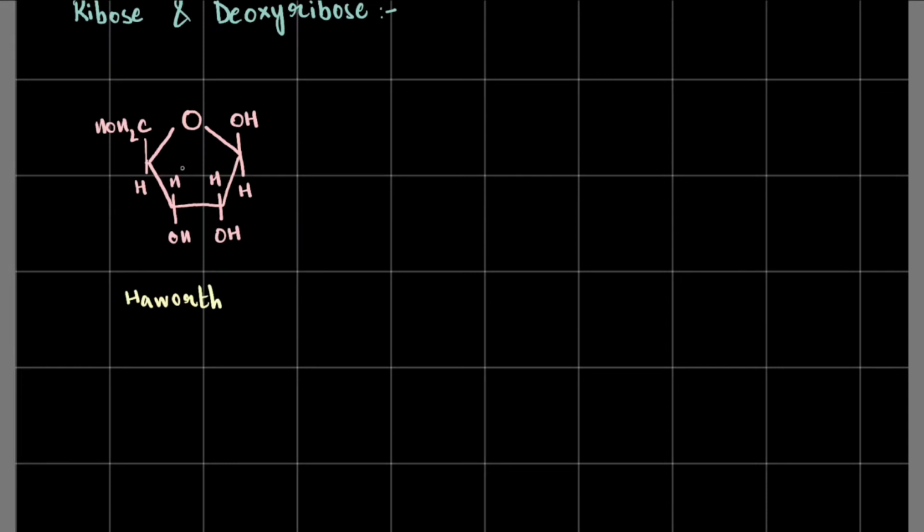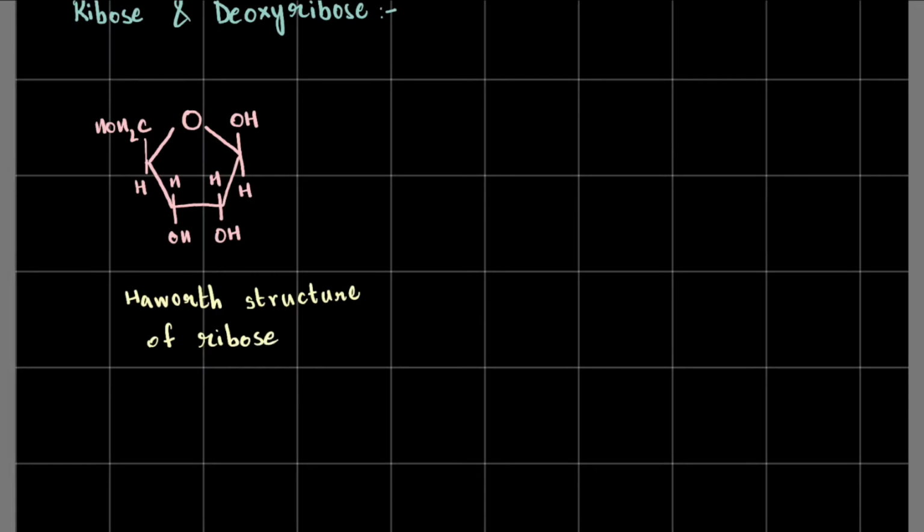You cannot see the aldehydic or ketosic group in this sugar anymore, because it's formed a ring, known as a hemiacetal or a hemiketal, depending on whether it's an aldose or a ketose. That's why you don't see the double bonded carbonyl group anymore in this structure, right? This is known as a Haworth structure, and this particular sugar we call ribose.